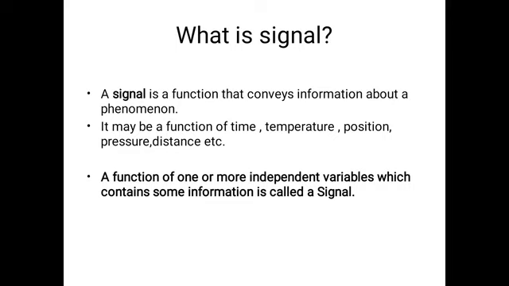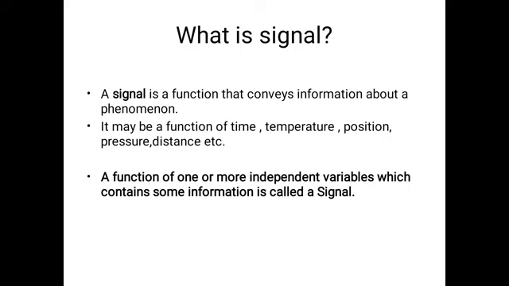Some signals in our daily life are music, speech, picture and video signals, which convey some information to us. So basically a signal is a function that conveys some information about a phenomenon from one point to another point, and it may be a function of some independent variables. That means a signal is a dependent variable which depends on some independent variable.